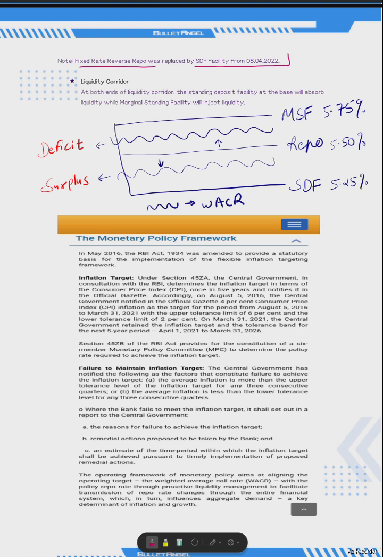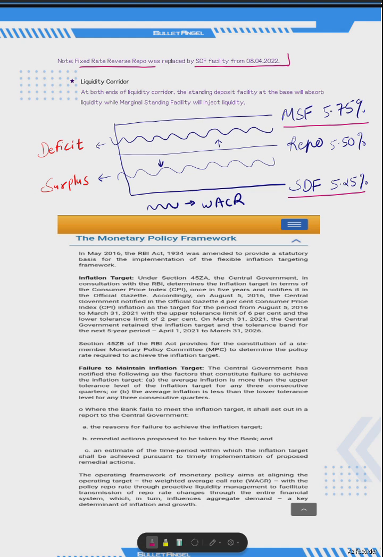So which rate will be the ceiling rate or the upper bound of that facility, or which rate will be the lower bound or the floor rate? The marginal standing facility is the upper bound or ceiling, whereas the standing deposit facility is the floor or the lower bound.